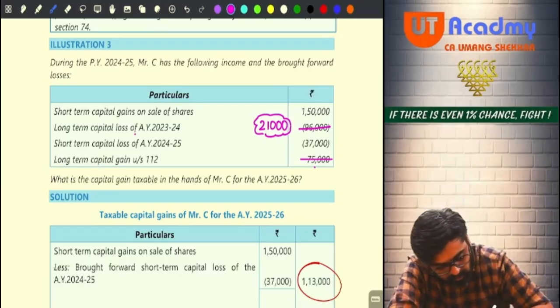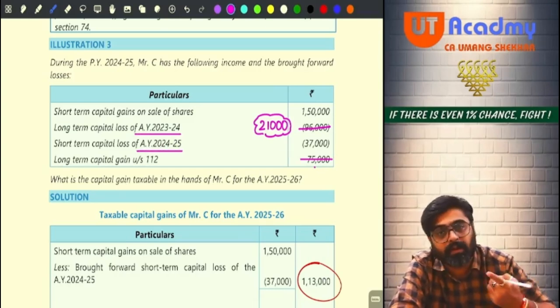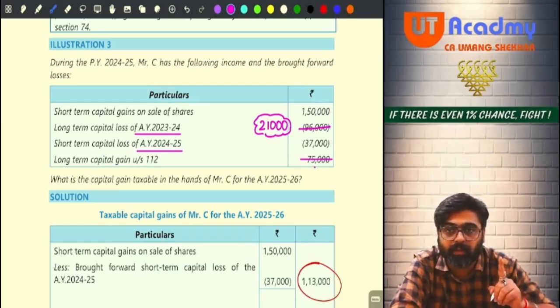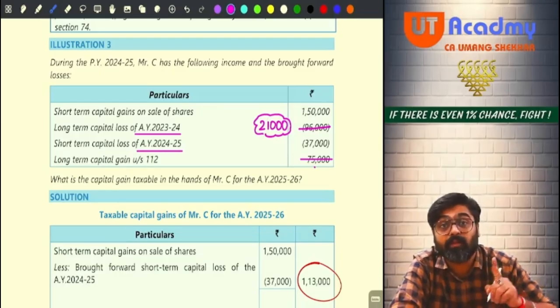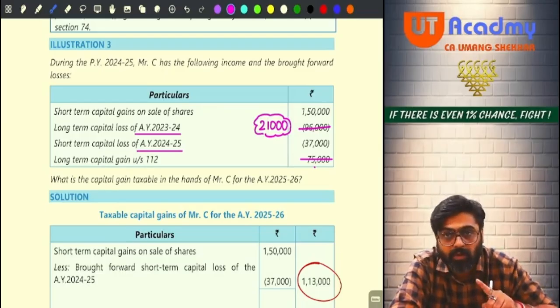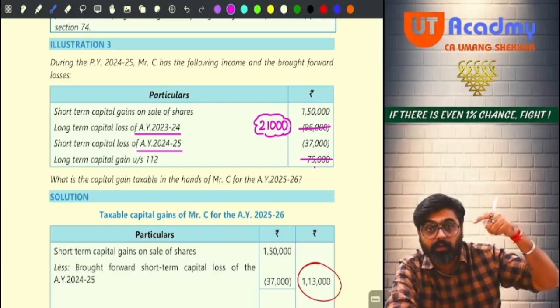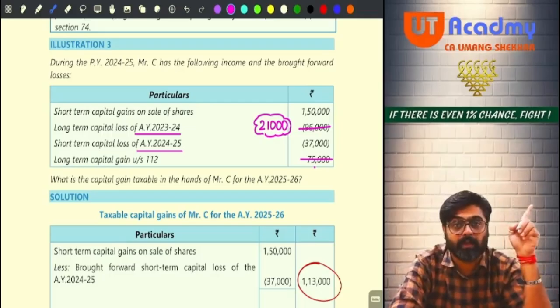See, this loss was for assessment year 23-24. Whenever assessment years are given, always convert those assessment years to previous years to avoid confusion. So assessment year 23-24, meaning which previous year? Previous year 22-23. So the long-term loss was for which year? Previous year 22-23.